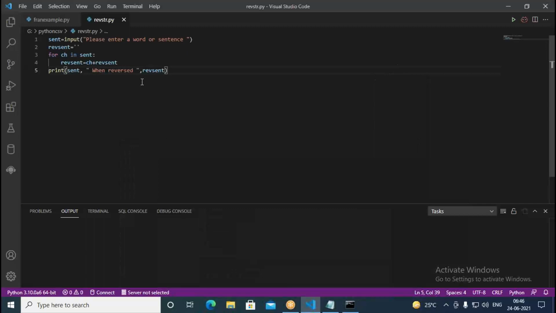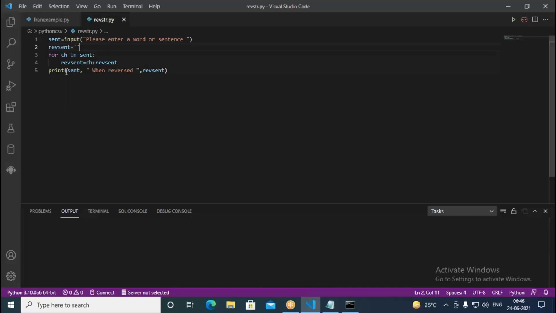Yes. So look at the code and try to understand. What we do here, we input here, then rev sent is nothing but a sentence. It is an empty sentence. We don't have anything in that now. It's a string variable. It's empty string. Here, next thing what we do. With the single quote, you mentioned rev sent. You can use single quote or you can use double quotes. Both are here allowed. Okay. So rev sent is empty string.